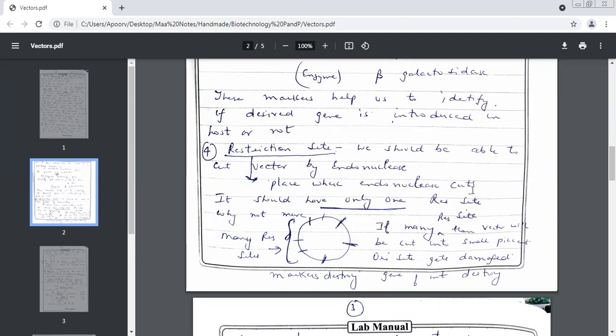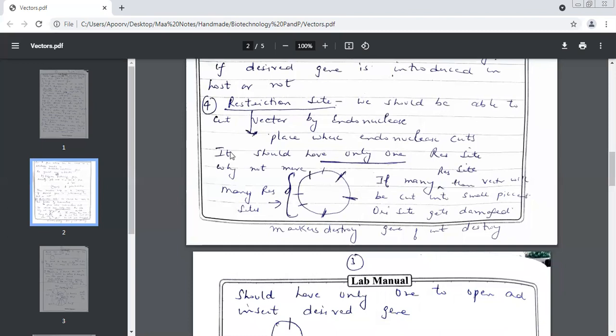I put an arrow and tried to tell you what is a restriction site, a place where endonuclease cuts. But children, remember one very important thing, a suitable vector should have only one restriction site. We should ensure when we are selecting a vector that it should have how many restriction sites? One. Only one. So the question arises, why not more? I tried to explain it to you. So this is a vector and I've got, let's count, 1, 2, 3, 4, 5, 6, 7 restriction sites over here.